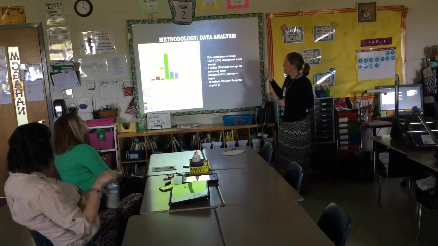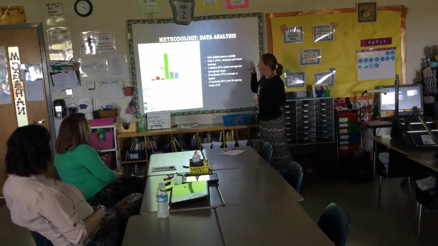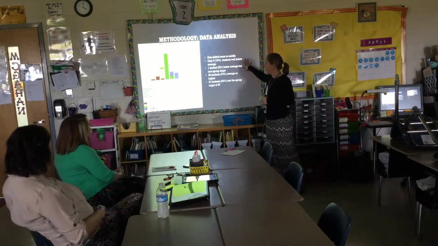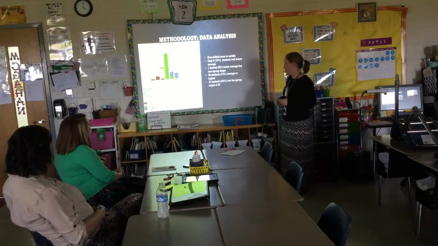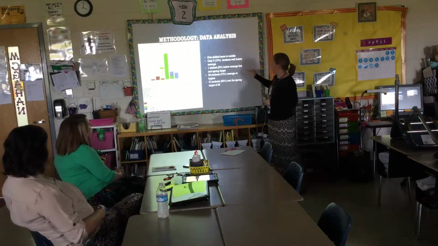This is the same histogram, but for the spring data. You can see it shifted more to the middle. The green is a lot higher. 10% of students were below, which is just 5 students. 38 students were average or higher, and then 47 students, which is 92%, met the spring target of 30. So 92%, that was awesome.